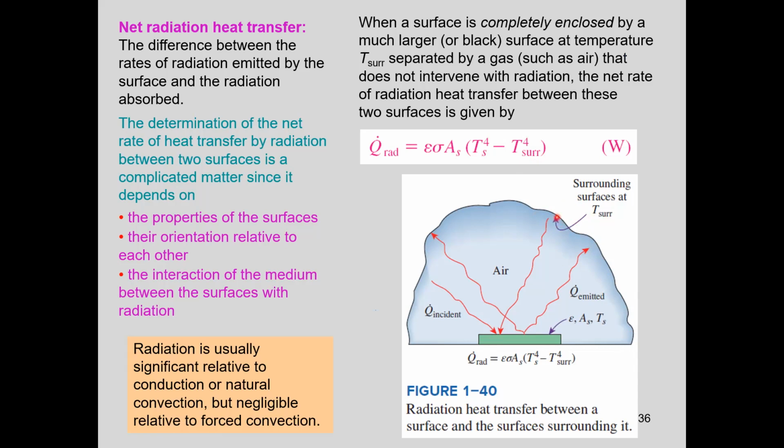Normally, there is heat transfer between this green small body and the surrounding surfaces, and it is equal to epsilon sigma As Ts^4 minus T surroundings^4. This is the radiation between this green small surface and the surrounding surfaces. This is how we calculate radiation in this simple case.